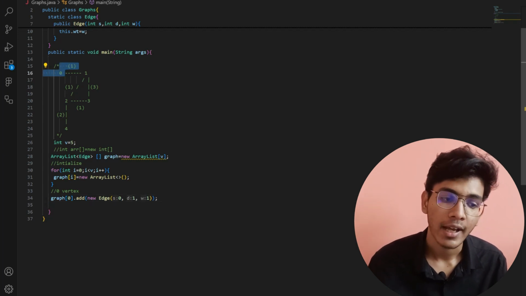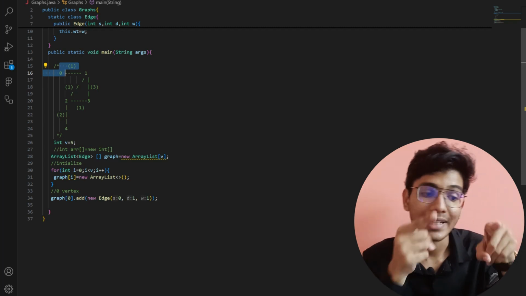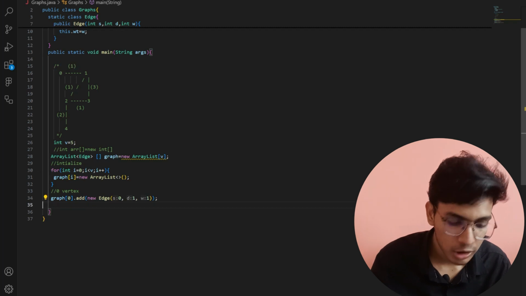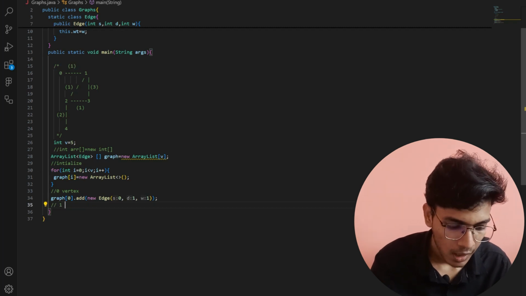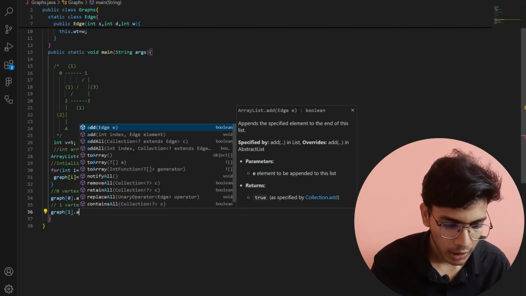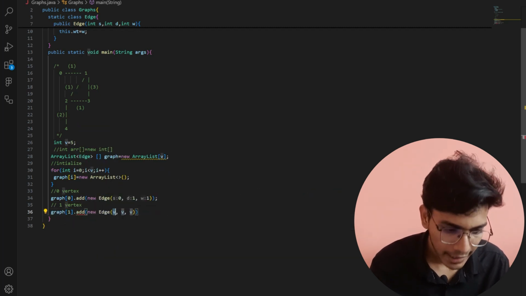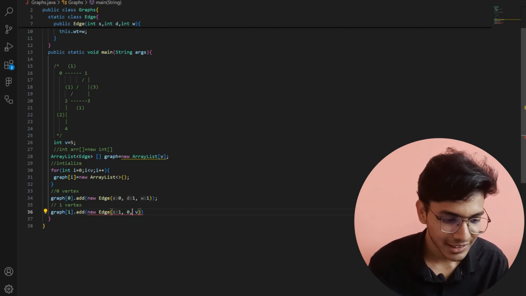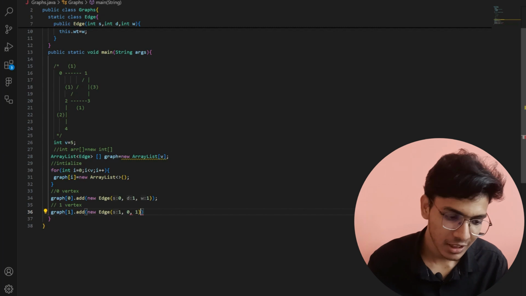Now 1 is connected with 0, 1 is connected with 2 and 1 is connected with 3. So for vertex 1 I will add graph of 1 dot add new Edge, and the source now is 1 and the destination is 0 and the weight associated with it is 1.